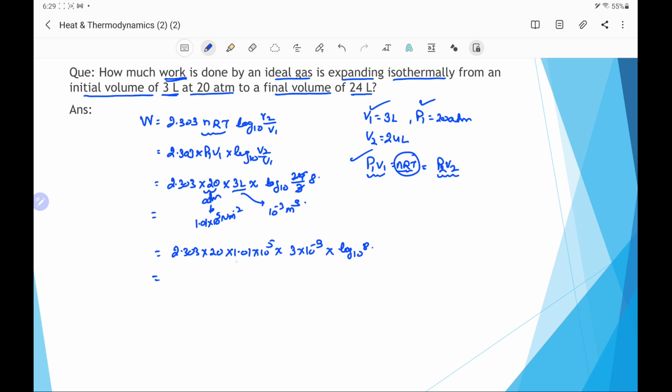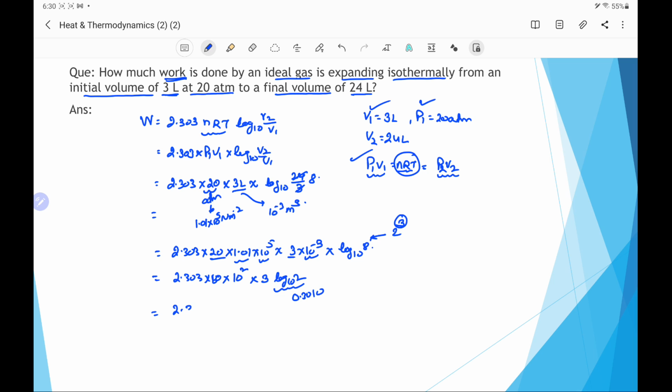This 20 into 3 is 60, and 1.01 is approximately 1, so we can ignore it, and 10 power 5 into 10 power minus 3 is 10 power 2. Log 8 is log of 2 raised to the power 3, and this power comes in as a multiplier, so we write it as 3 into log with base 10 of 2, and log 2 has the value 0.3010.